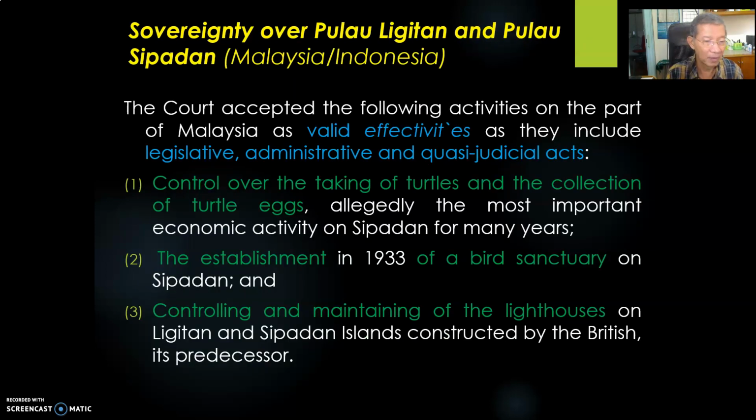Another case, Sovereignty over Pulau Ligitan and Pulau Sipadan, Malaysia versus Indonesia. Indonesia also submitted a few activities as sovereign activities, but the ICJ rejected all these as not valid. But as far as Malaysia is concerned, the Malaysian submission was on 3 points, 3 sovereign activities. The ICJ decided that these activities include legislative, administrative, and quasi-judicial acts. So what are the 3 sovereign activities or effectivities submitted by Malaysia? Number 1, control over the taking of turtles and the collection of turtle eggs.